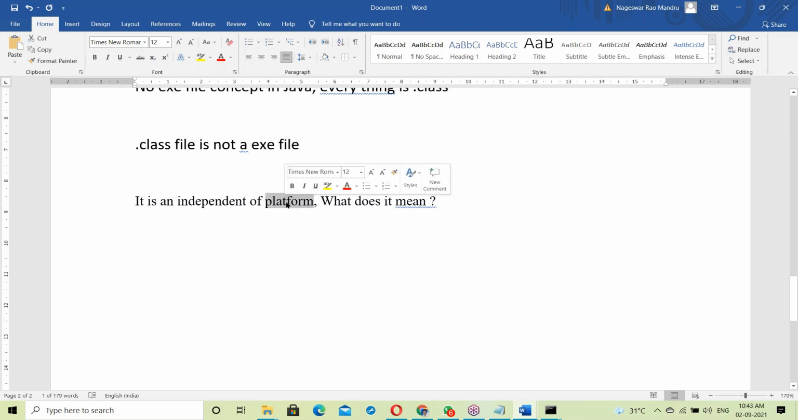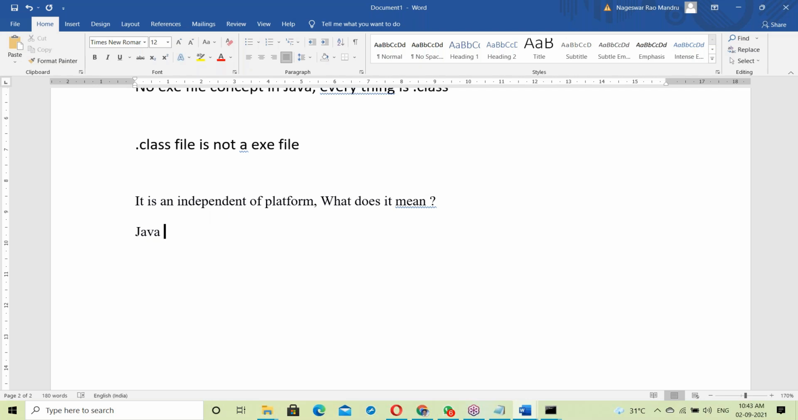Platform means what? OS. Yesterday we discussed it. Operating system is a platform. On top of it, every program is running. So OS is acting like a platform. Independent of platform means independent of OS.